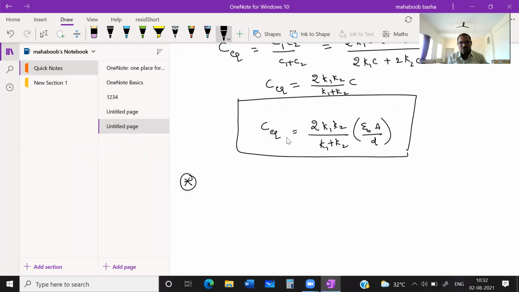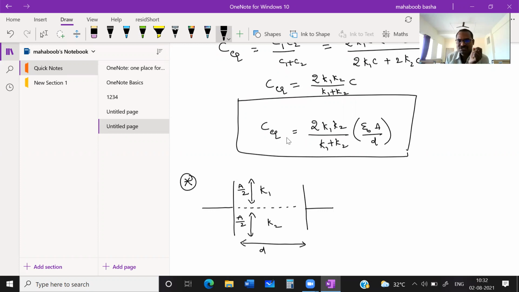Let us suppose, students, you have a capacitor like this, and a dielectric material is filled in such a way: here K1 is filled, here K2 is filled. Its total distance is D only, but what is changed? The area of cross section is A by 2. Half of the area of the plates is filled with the K1 dielectric material, and the remaining half of the area of the plates is filled with the K2 dielectric material.